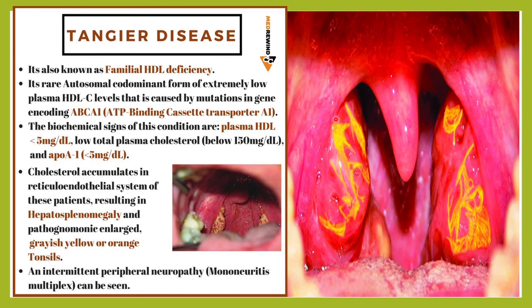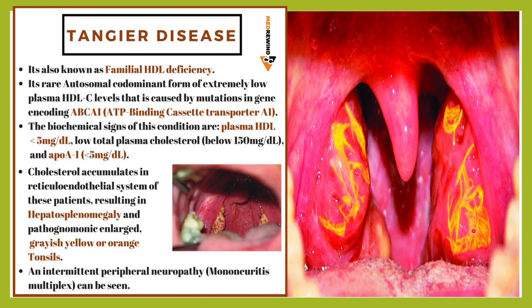So I was telling you about Tangier disease, and one of the pathognomonic features you see here is grayish yellow orange tonsils in these patients. What happens in Tangier disease is there is a mutation in the gene, that is the ATP-binding cassette transporter gene, and because of this the efflux of the lipids from the peripheral tissues is hampered, and there is also a low level of HDL.